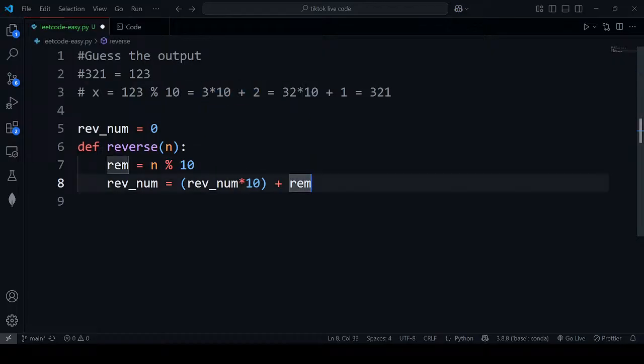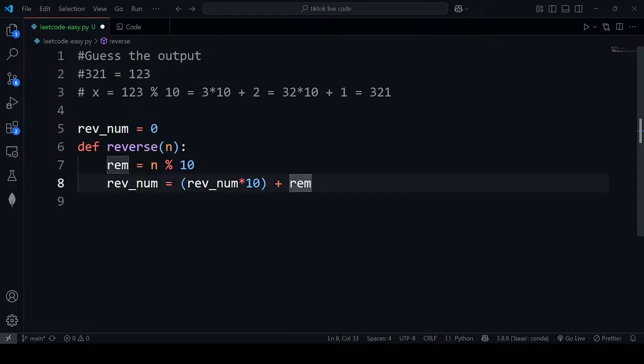Because after this we need this as well, right? So if we check this first and then we need to check this, right? So we need to change the value of this n.